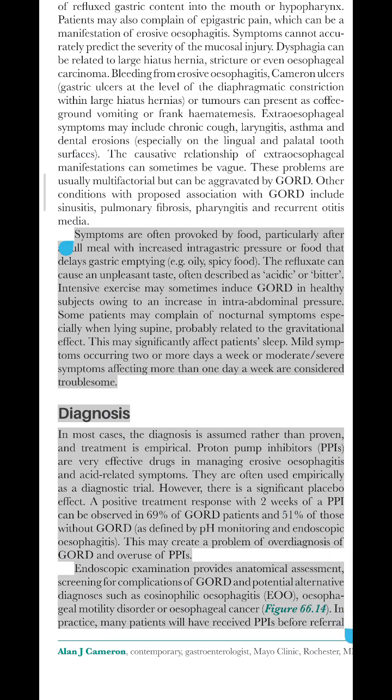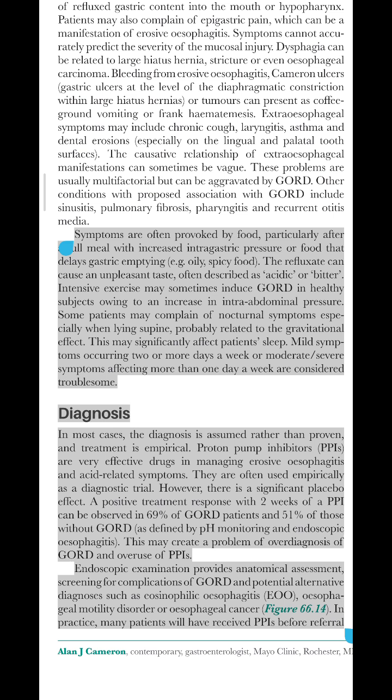Symptoms are often provoked by food, particularly after a full meal with increased intragastric pressure or food that delays gastric emptying, e.g. oily, spicy food. The refluxate can cause an unpleasant taste, often described as acidic or bitter. Intensive exercise may sometimes induce GORD in healthy subjects owing to an increase in intra-abdominal pressure. Some patients may complain of nocturnal symptoms especially when lying supine, probably related to the gravitational effect. This may significantly affect patients' sleep.